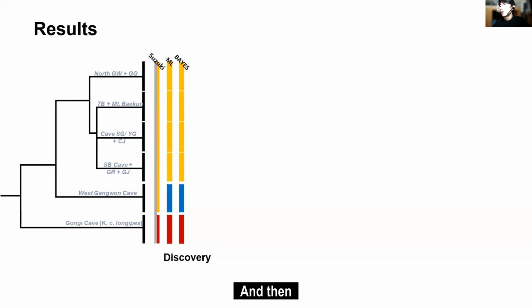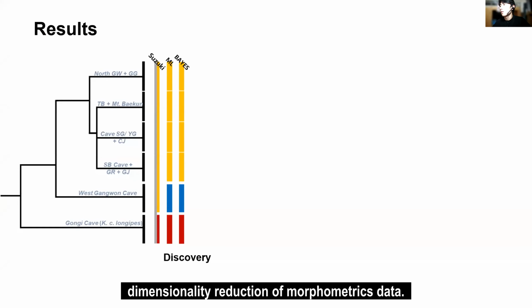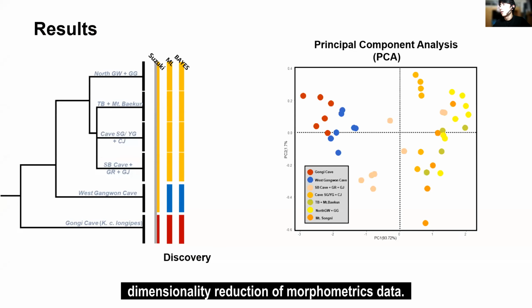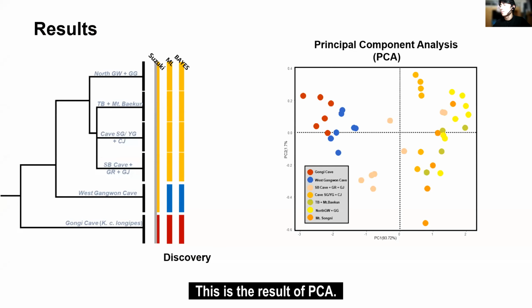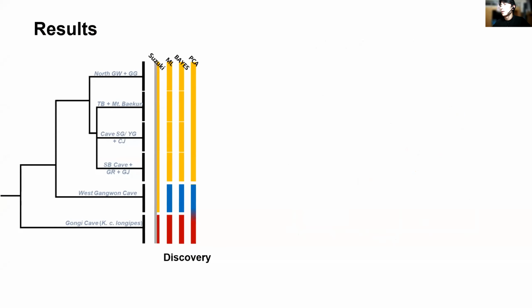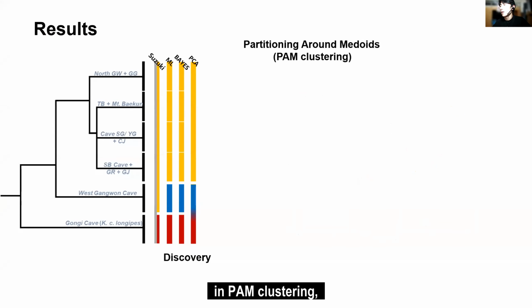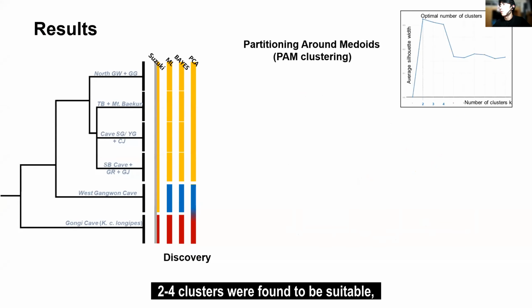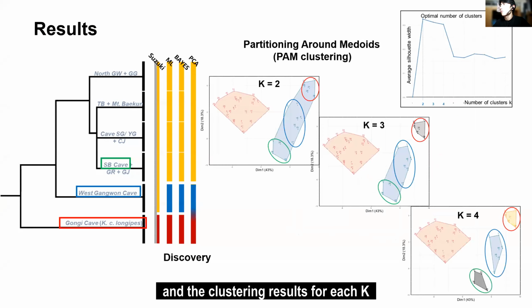marked like this. And then I conducted dimensionality reduction of morphometric data. This is the result of PCA. Next, in PAM clustering, 2 to 4 clusters were found to be suitable, and the clustering results for each K are shown as the following.